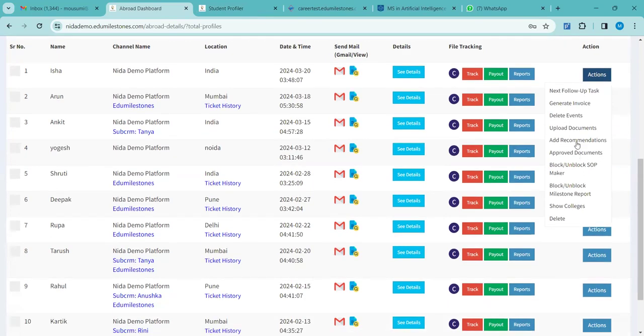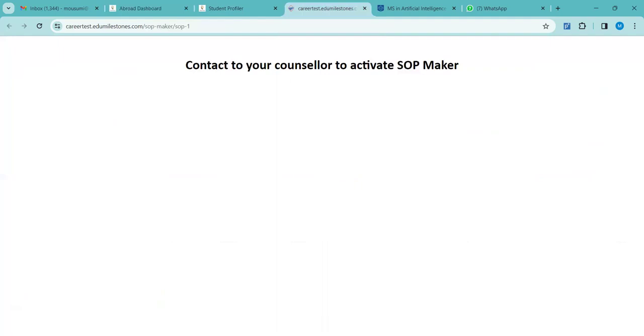Next is add recommendations. Approve documents is completely the backend team's work. Block milestones, show colleges, delete: these are not for our channels. So, block, unblock SOP maker, I want to show you now. If you remember, in the student's landing page link, when the student was trying to click on the SOP making tool, this was the message that was displaying, right? If you remember.